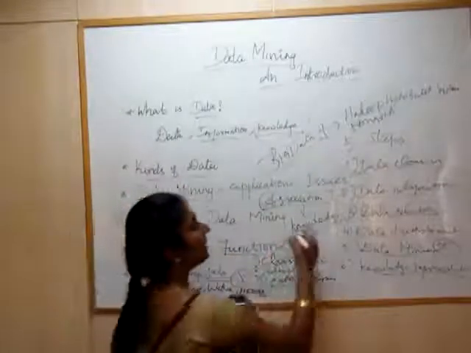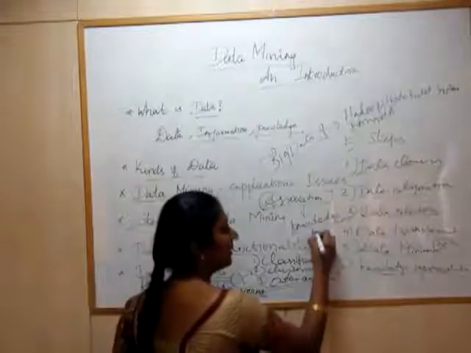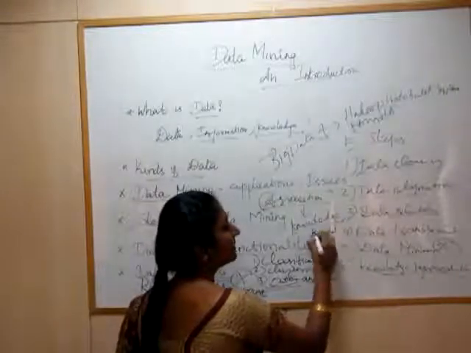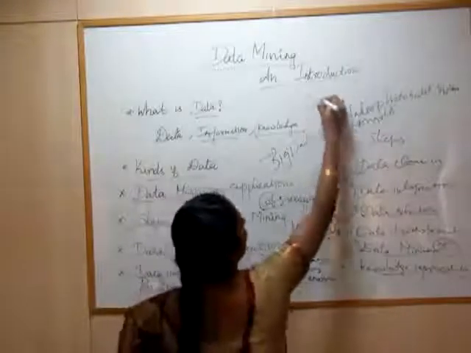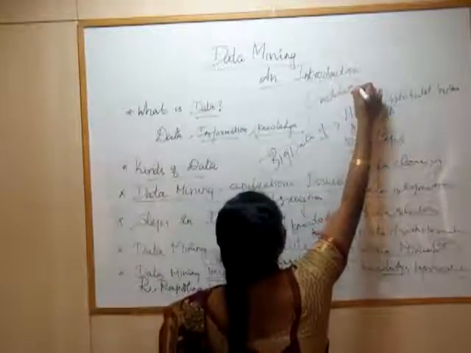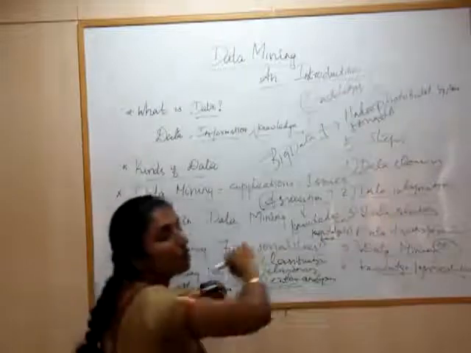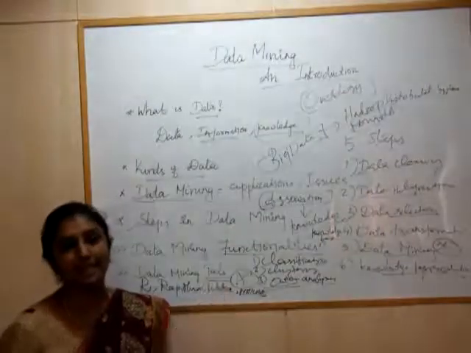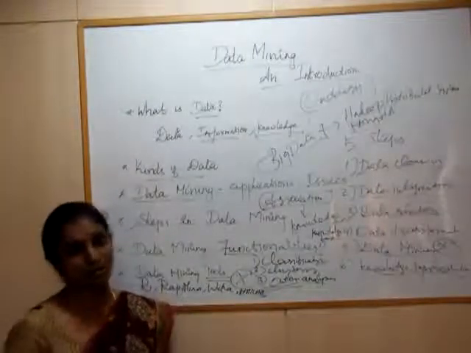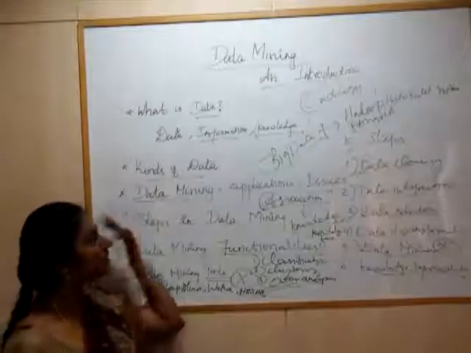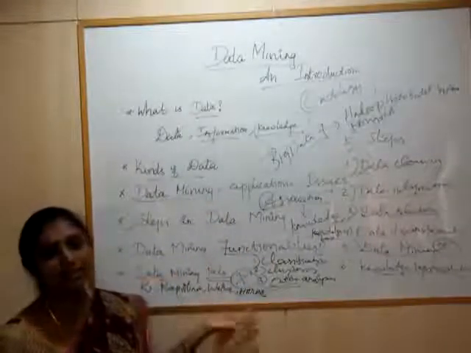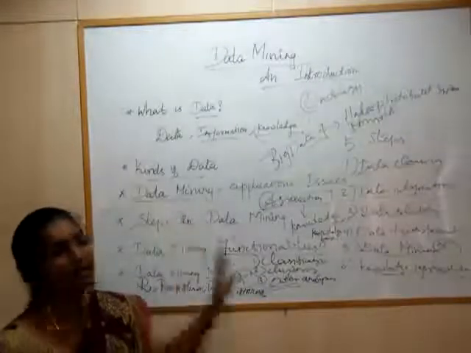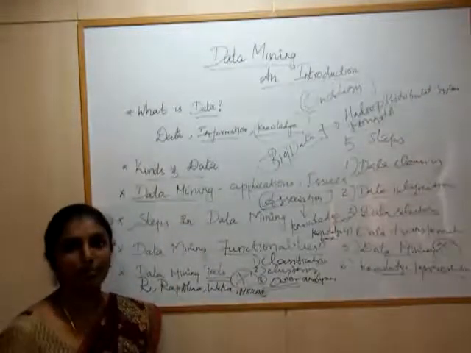For this knowledge I have certain other techniques which act as a knowledge base, that is ontology. What is ontology? It is a formal explicit representation of a shared conceptualization. So all these techniques deal with the introduction to data mining. So I can conclude my lecture. Thank you.